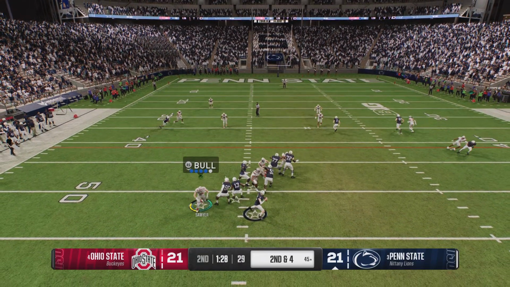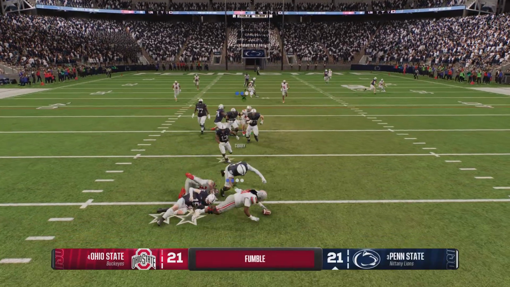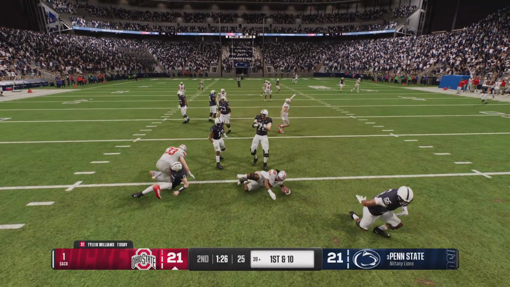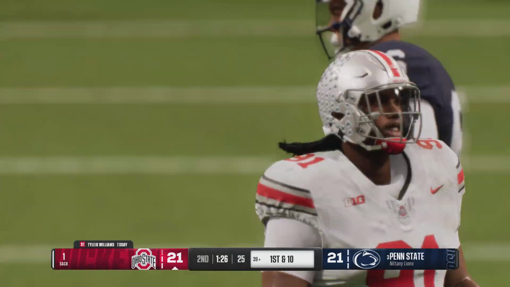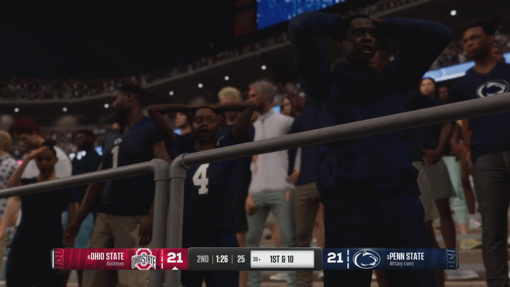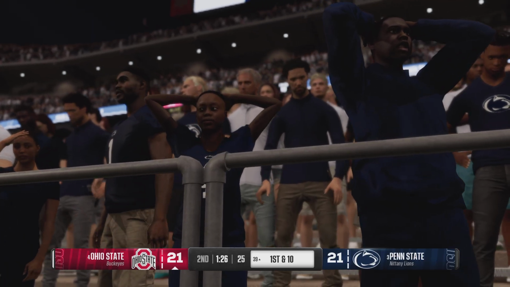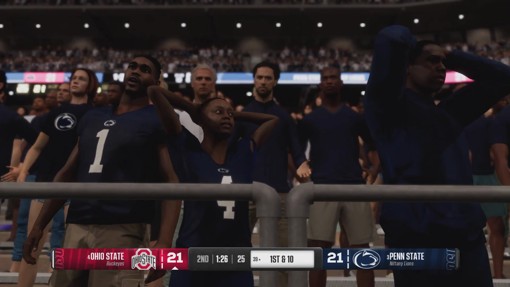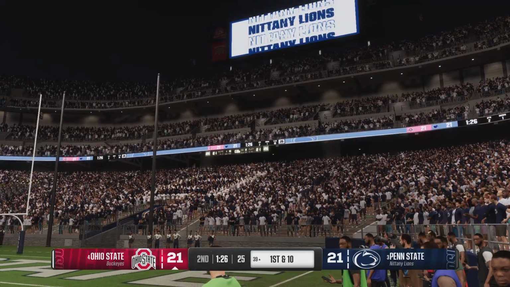From the shotgun, drops back looking for an open man. Nowhere to go. The ball knocked loose. And the defense jumps on the football. I think that's on the quarterback and the offensive line. They were breathing down this quarterback's neck before he could even recognize that they were there, and they were able to knock it loose.